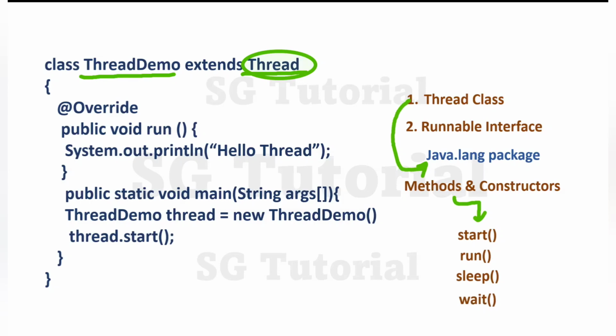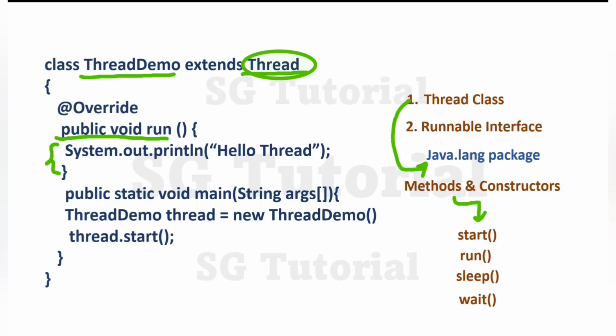So simply keep in mind the Thread class is a predefined class. That means the Thread class is provided by Java to create threads, and it has some constructors and methods, and using those methods we can perform various operations on a thread. Here I have overridden the run method which is present in the Thread class, and inside the run method we can write code that the thread will execute. So simply keep in mind, the run method means the execution code of the thread.